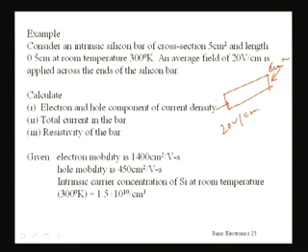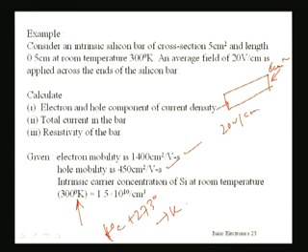Now, you are given that the mobility of electrons is 1400 centimeter square per volt second, and hole mobility is 450 centimeter square per volt second, and the intrinsic carrier concentration of silicon at room temperature 300 degree Kelvin is given. Generally 300 Kelvin is taken as room temperature. You know Kelvin T is small t degree centigrade plus 273, that gives you the Kelvin temperature.